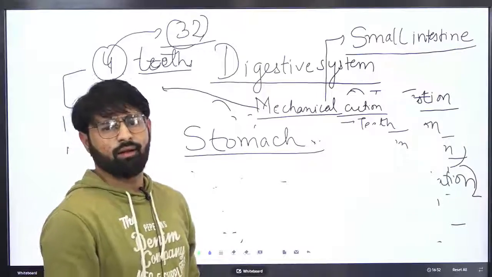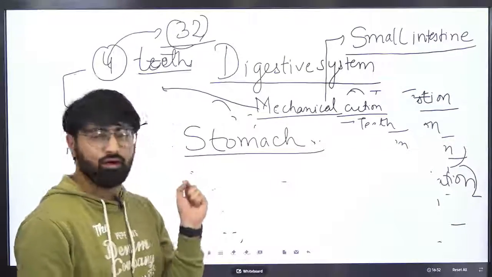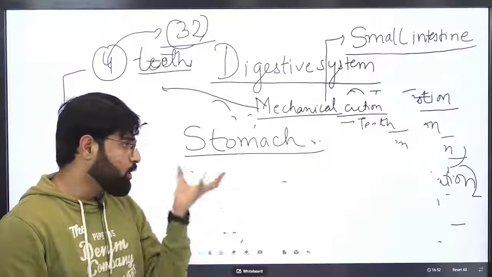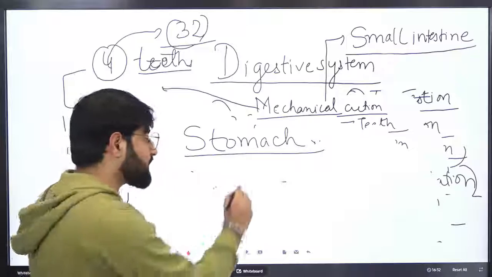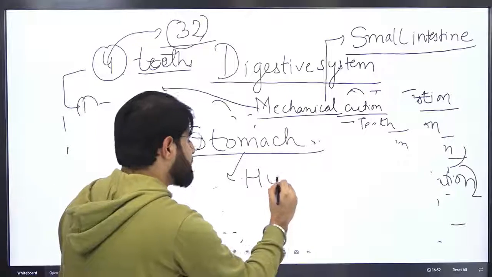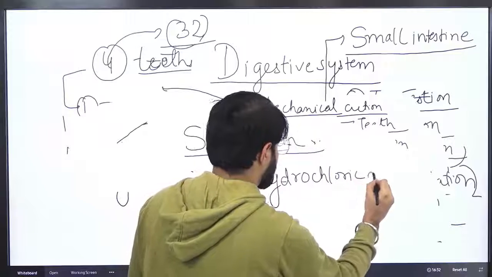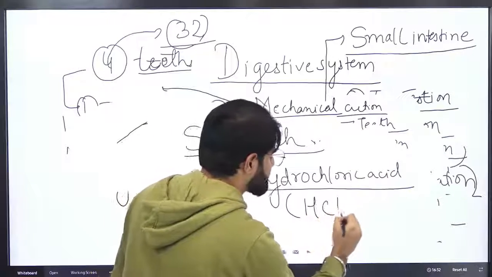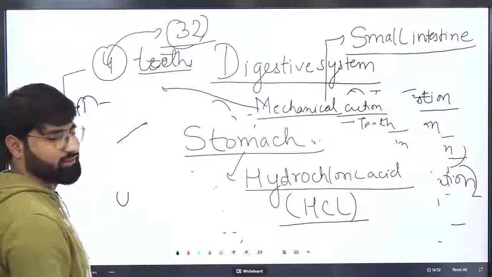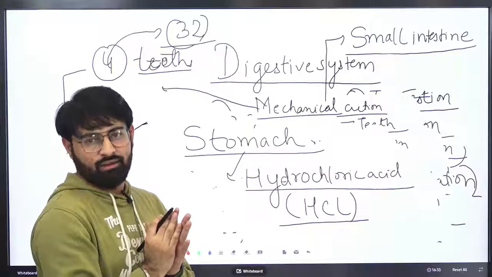In the stomach, an acid is present. In many examinations, it is generally asked what kind of acid is present in the stomach. The acid present in the stomach is hydrochloric acid, and its chemical formula is HCl. What is the function of that hydrochloric acid?